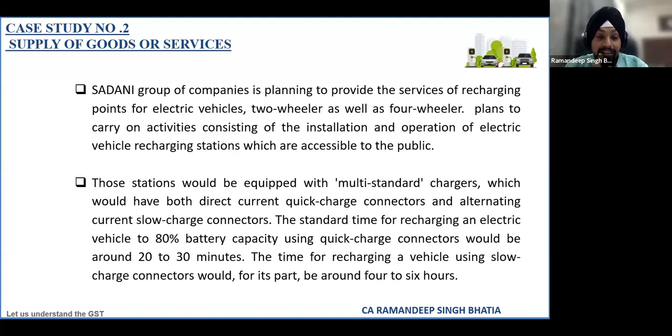The plan to carry out this activity consists of installation and operation of electric vehicle recharging stations, which are accessible to the public. These stations will have specified multi-standard chargers, which are in general very quick chargers, and there are also options available for slow chargers. The standard time for charging 80% capacity will be very fast, 20 to 30 minutes, while slow chargers will take around 3 to 4 hours or 4 to 6 hours.